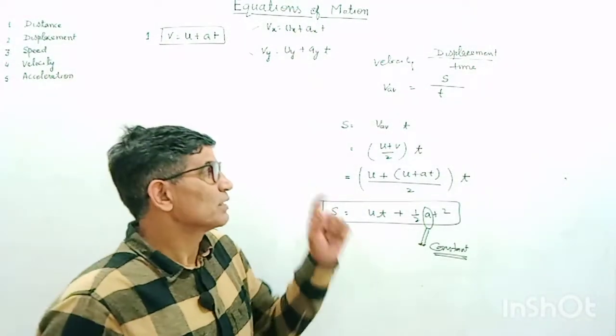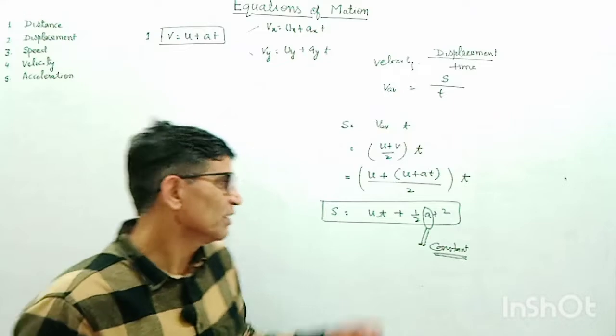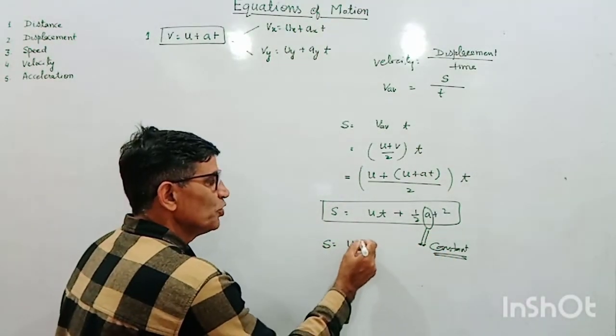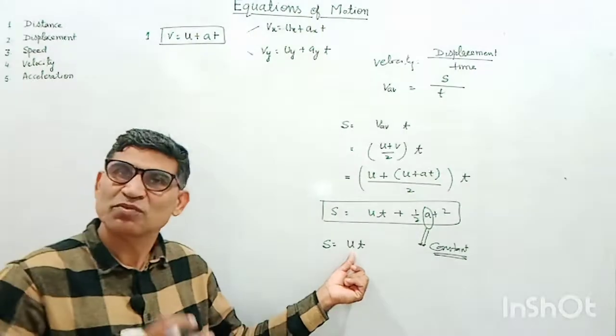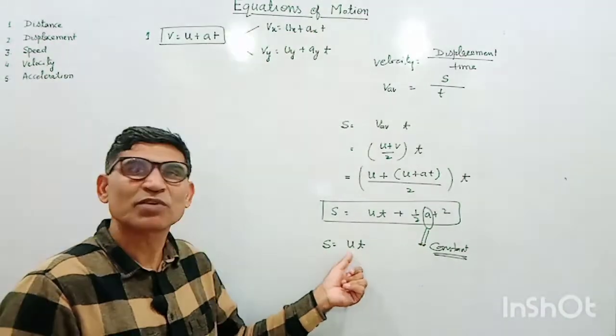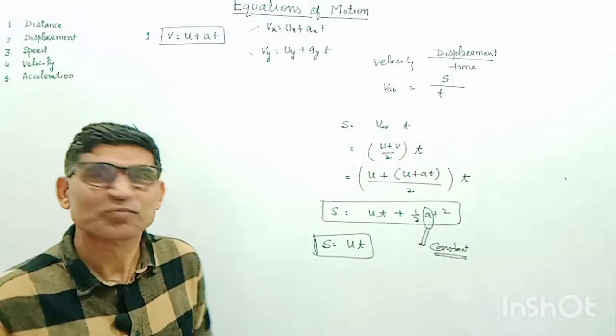If there is no change in speed and no change in direction, this acceleration is 0, then displacement is simply u into t, meaning the initial velocity will be the final velocity, same, no change. So displacement is equal to velocity into time. That will be very simple, the first case only.